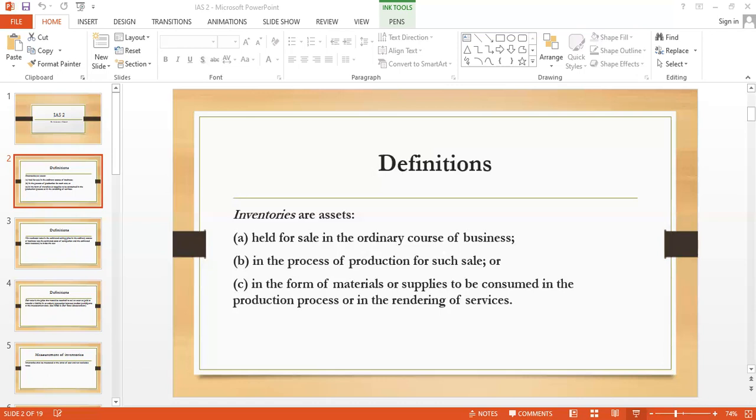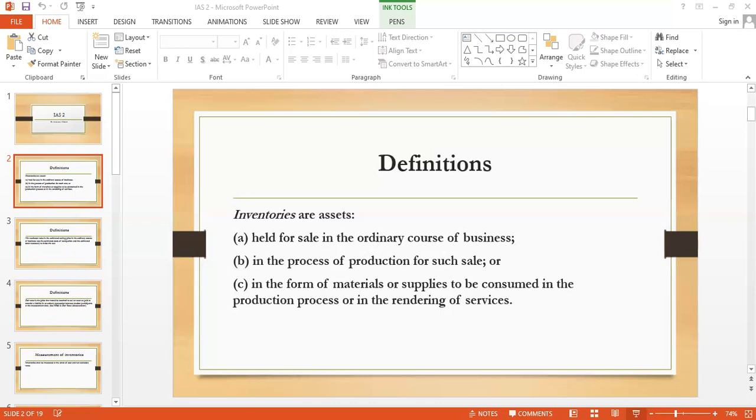Fixed production overheads are those indirect costs that remain relatively constant regardless of the volume of production, such as the rent of the building, depreciation, maintenance cost, insurance cost, etc. While variable production overheads are those indirect costs which vary as per the production requirement, such as the indirect material and indirect labor.